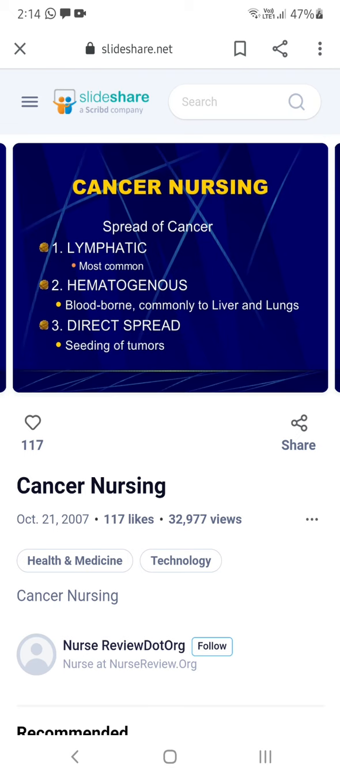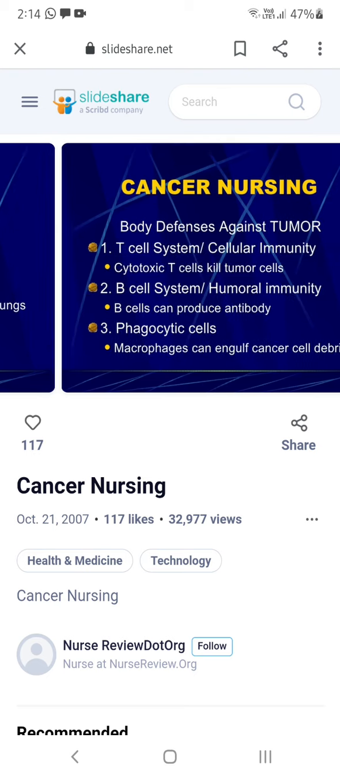Through these channels it will go, otherwise it can also directly invade nearby, because malignant cancer can invade other parts. So from one part it may invade to another part.